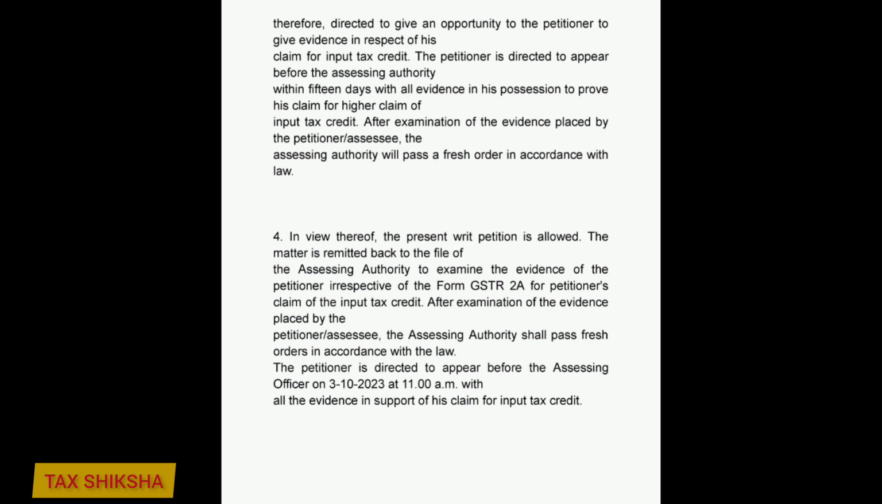The matter is remitted back to the file of the assessing authority to examine the evidence of the petitioner irrespective of the Form GSTR-2A for petitioner's claim of the input tax credit. After examination of the evidence placed by the petitioner, assessee, the assessing authority shall pass fresh orders in accordance with the law. The petitioner is directed to appear before the assessing officer on 3/10/2023 at 11 a.m. with all the evidence in support of his claim for input tax credit.